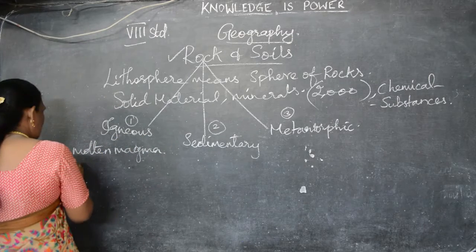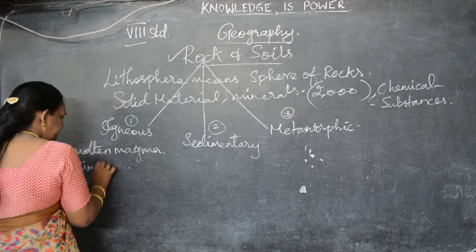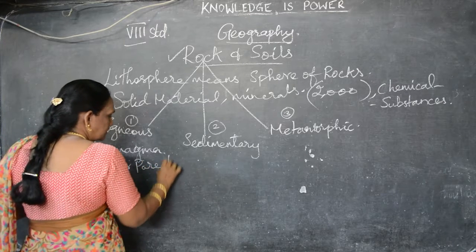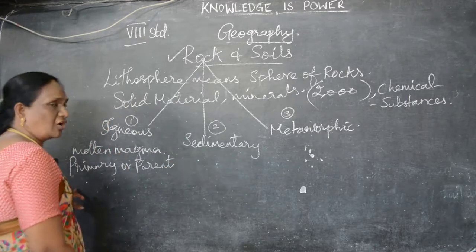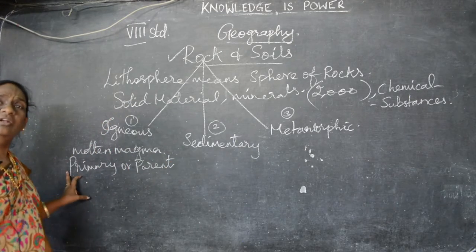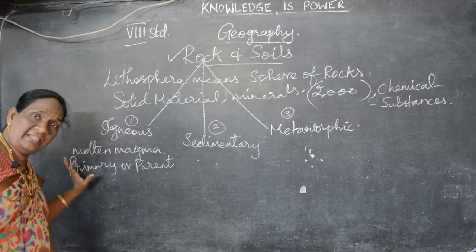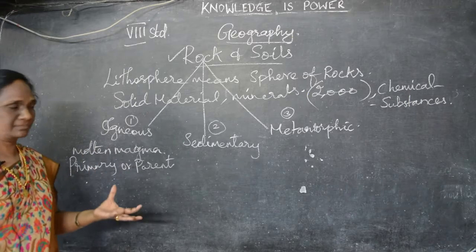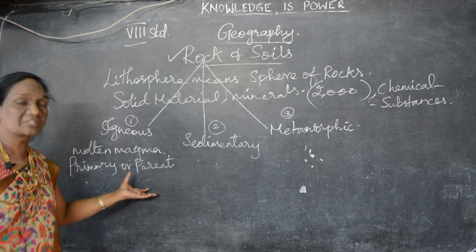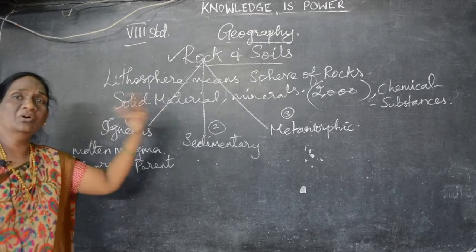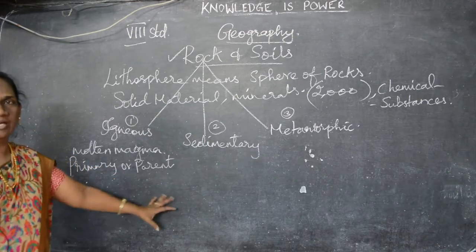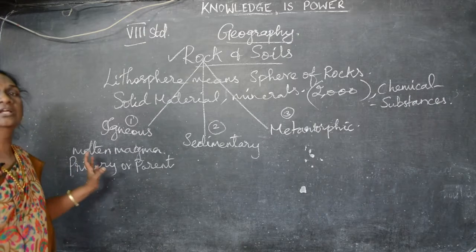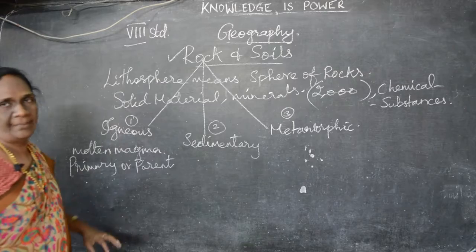Understand? These igneous rocks are called primary rocks, or parent rocks. Why are they called primary rocks? From these igneous rocks only, many more rocks are formed. Why are they called parent rocks? From igneous rocks only many more rocks are formed. So they are called primary. The first stage of the rock is called igneous rocks. That is why it is called primary rock or parent rock.